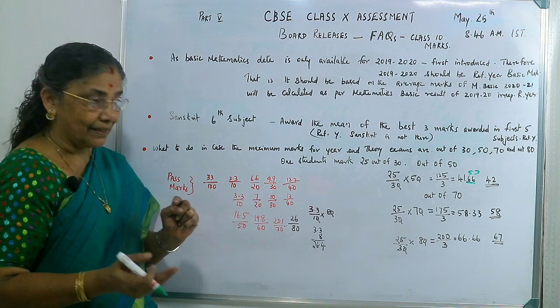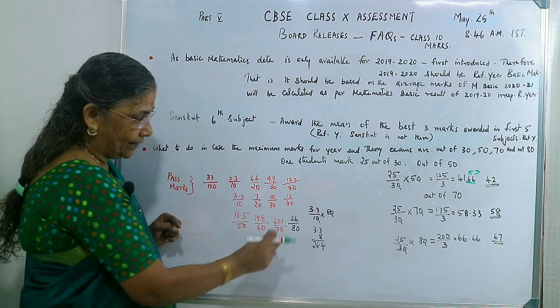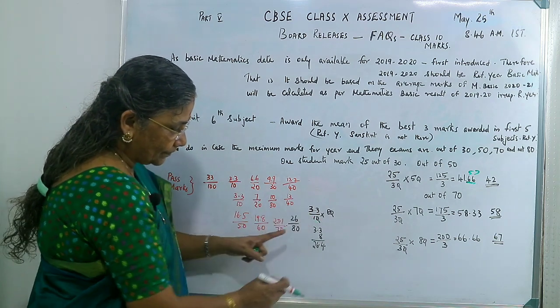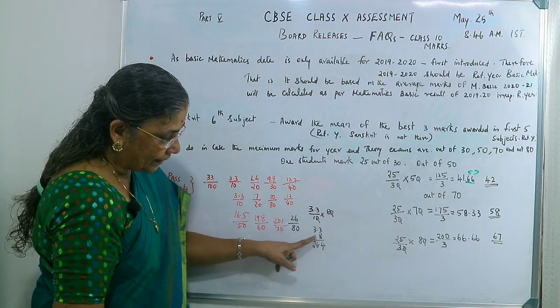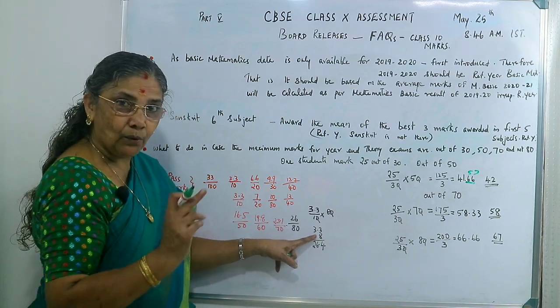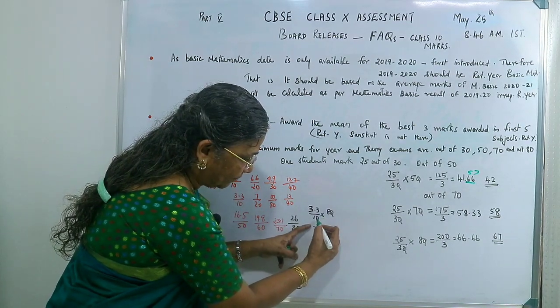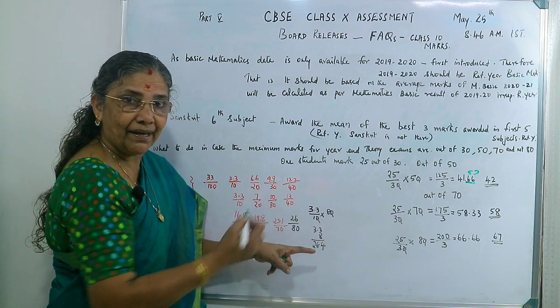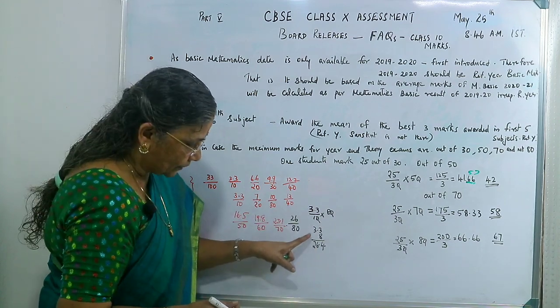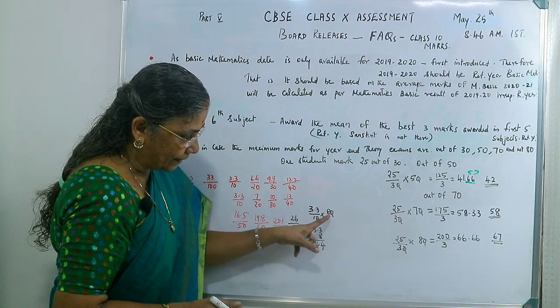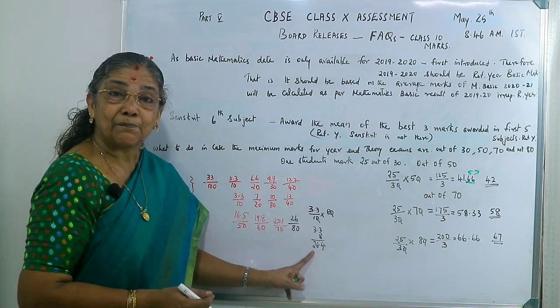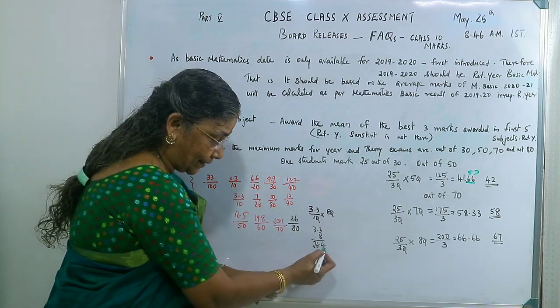This way you calculate. So out of 80, how will you get? 3.3, isn't it? 3.3 into 8. That is how you are calculating, 3.3 by 10 into 80. The same way, the pass mark also we can calculate. So 3.3 by 8 into 80, you will get 26.4. This is the pass mark, isn't it?